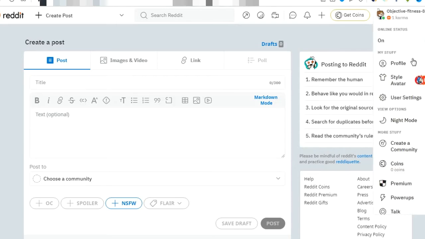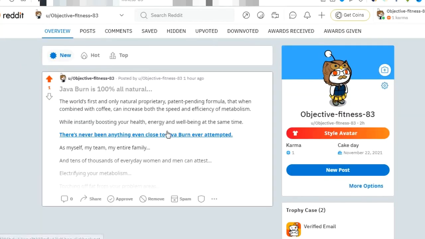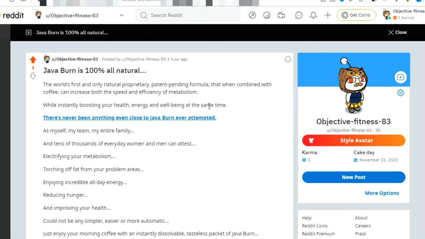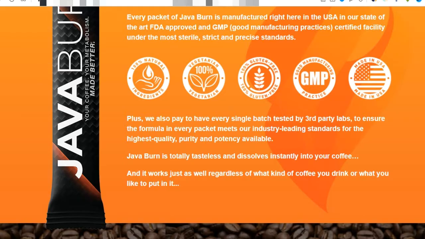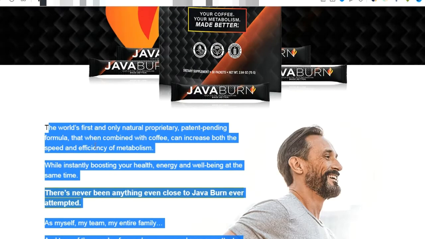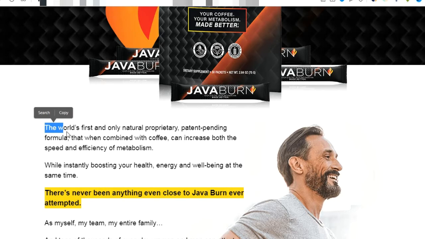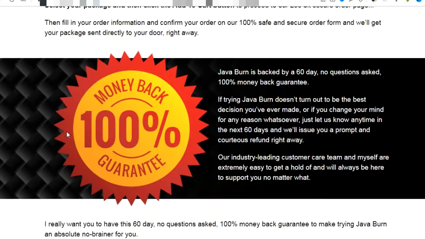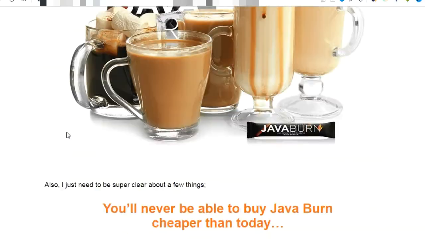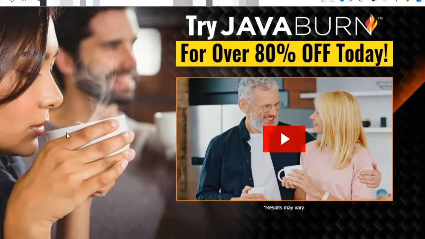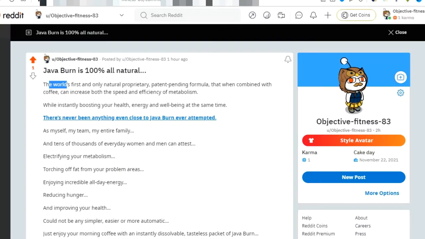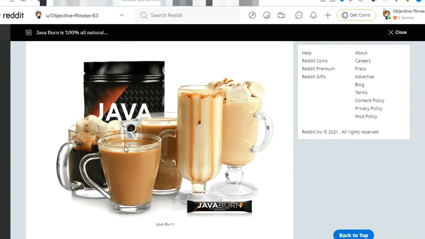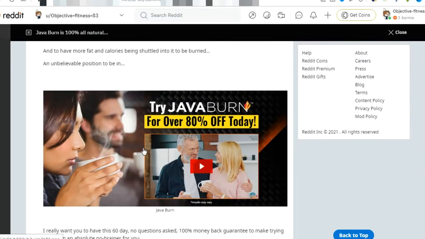Let me come to my profile section and show you what kind of post I have created. This is the same post which you are able to see, the world first. Then we come back here, it is written the same thing, the world first. The same picture is there. This is the picture that I have taken a snapshot of, and the first one, this one is the picture. So these two pictures I have taken. This one is the first and the second one is this.